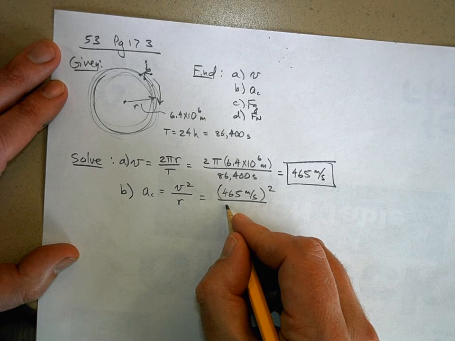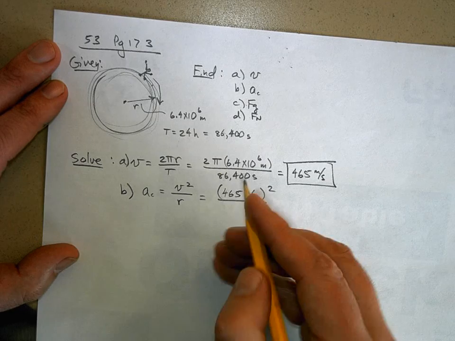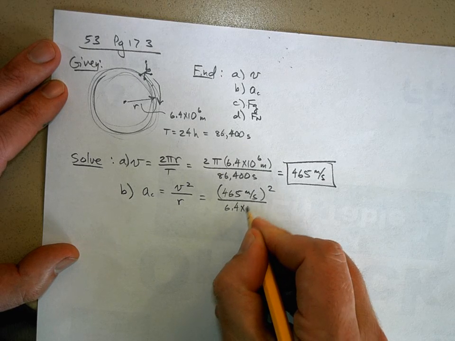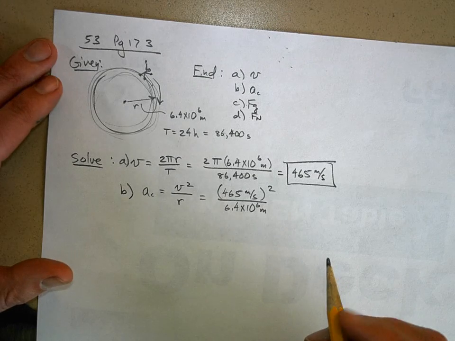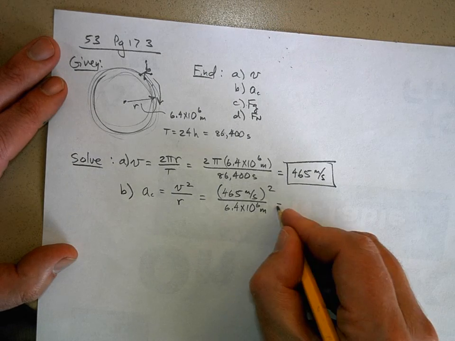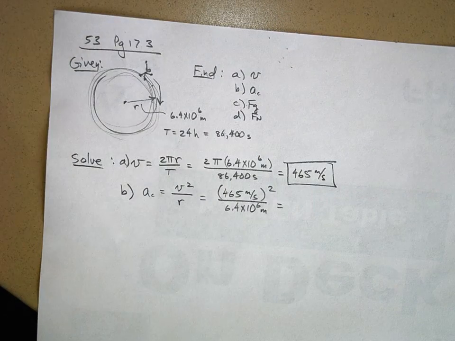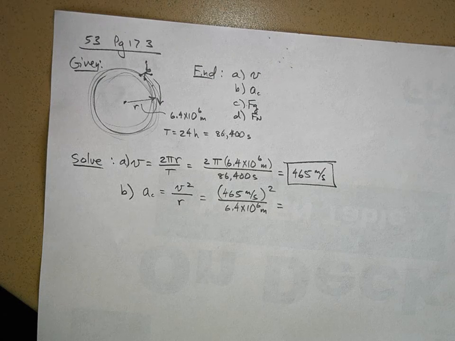Divide it by the radius of the Earth, which is 6.4 times 10 to the 6 meters, or 6,400,000 meters. And when you do that, you get a pretty slow, it's not very big. Oh, wait a minute. Part B, I'm sorry, they don't want the centripetal acceleration. They want the centripetal force.